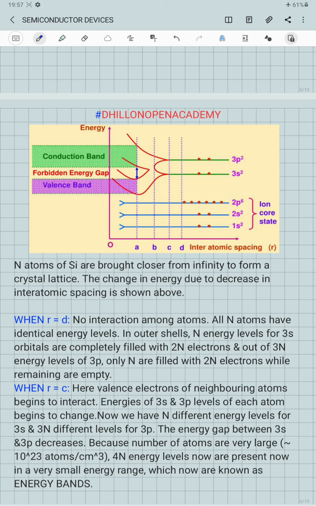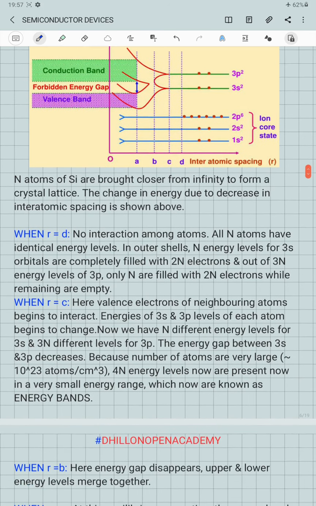Now because the number of atoms is very large, approximately 10 raised to power 23 atoms per cubic centimeter in the crystal structure, the total 4n energy levels, n energy levels for 3s and 3n energy levels for 3p, making a total of n plus 3n, 4n energy levels, are present in a very small energy range, which we now call the energy band.